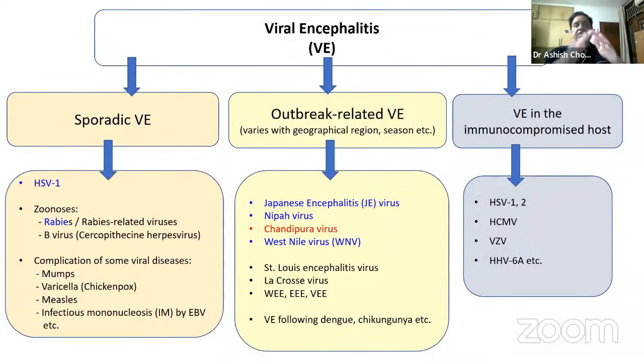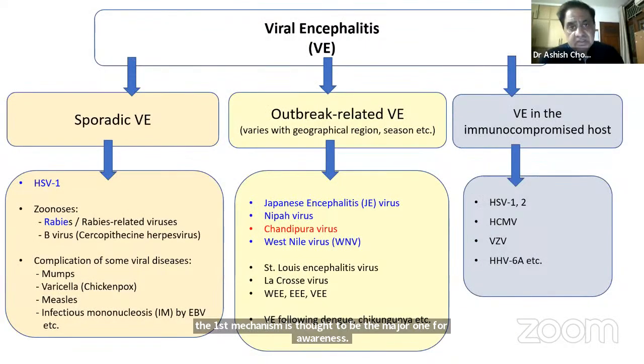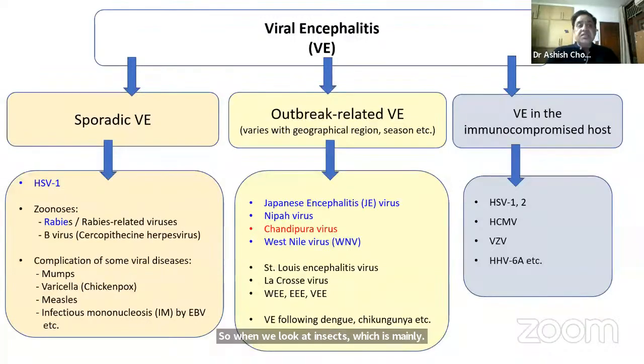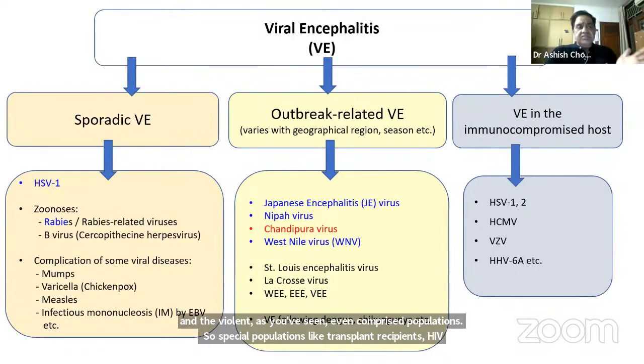Now, when we look at encephalitis, which is mainly viral, but other organisms also can present with encephalitis, we can broadly classify encephalitis into sporadic, outbreak-related encephalitis, and the viral encephalitis you see in immunocompromised populations. So special populations like transplant recipients, HIV, cancer patients. Now, sporadic, we all know the most common cause is herpes simplex virus 1.